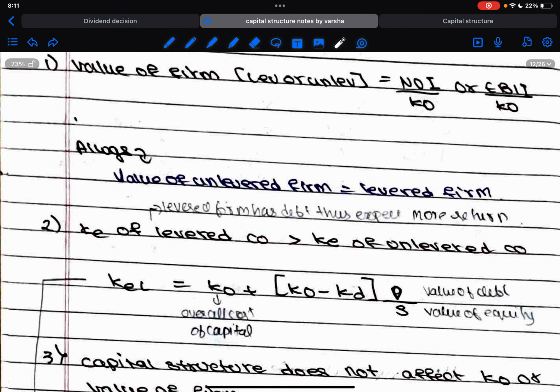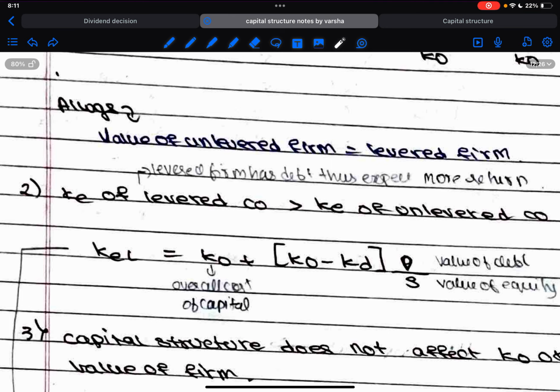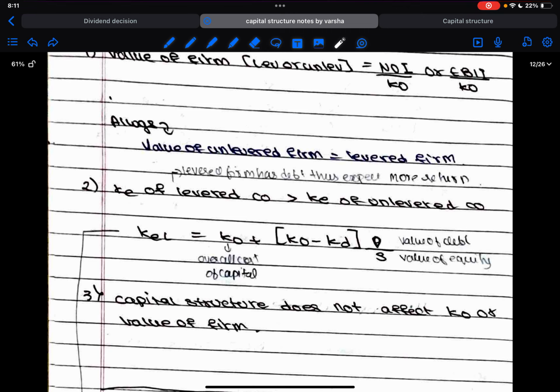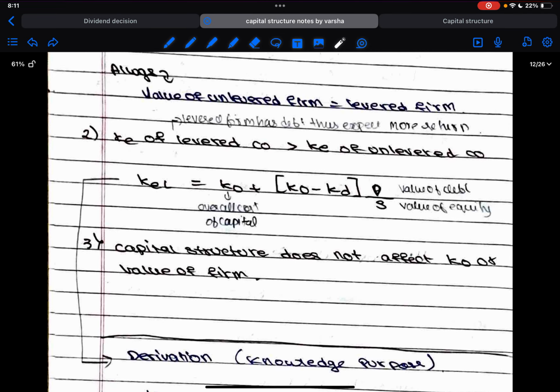So always the value of levered firm is equal to unlevered firm because it earns more return. Fine. So KE of levered company is more than KE of unlevered company because the firm has debt and it expects to have more return. Then KE of levered firm is equal to KO of unlevered firm, that is KO plus (KO minus KD) into D by S, that is debt by shares. So that gives the proportion in which it is to be divided. So this is the formula for it.